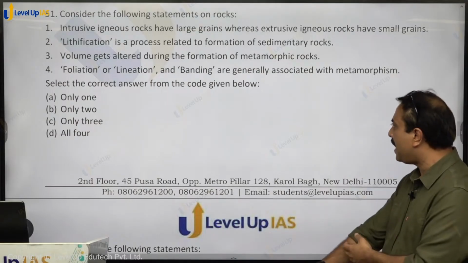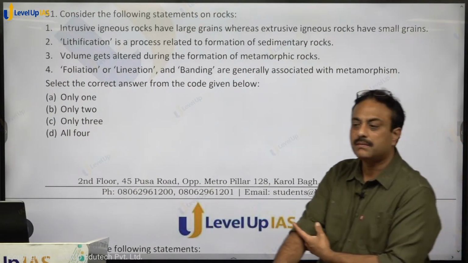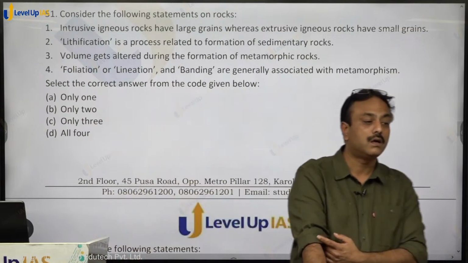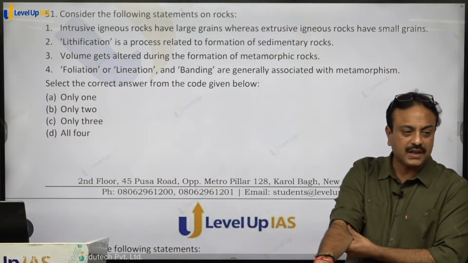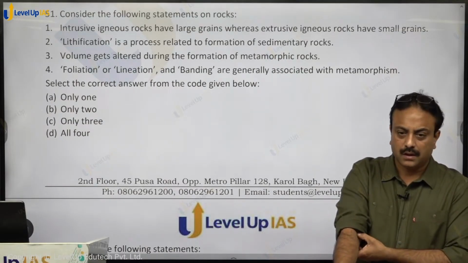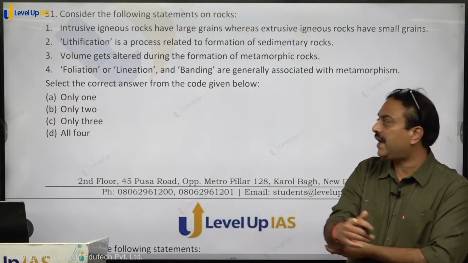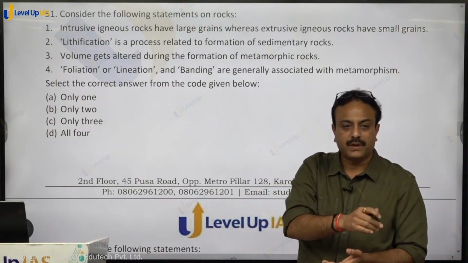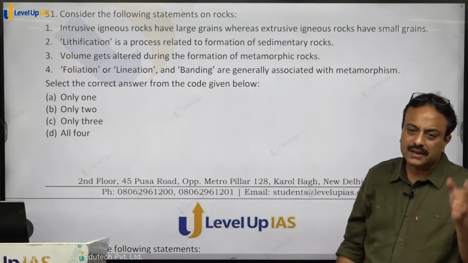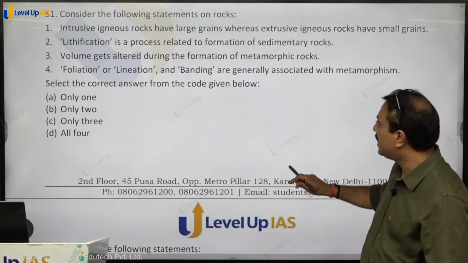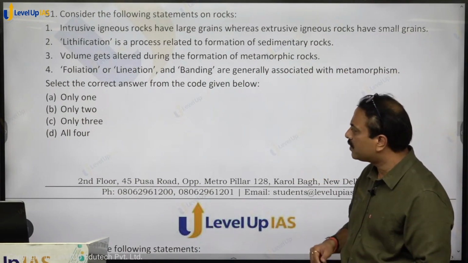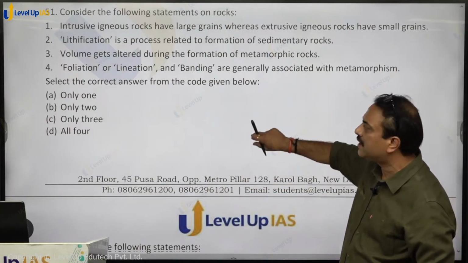Foliation or lineation and banding are generally associated with metamorphism. What is foliation? Foliation or lineation, what is that? Weathering is a process. Due to weathering, lines develop for different minerals, right? It is called lineation or foliation. Banding, thick lines for particular minerals, that is associated. So the first statement is correct, second, third correct, fourth is also correct, so all 4, option D, D for dog, shall be the right answer.